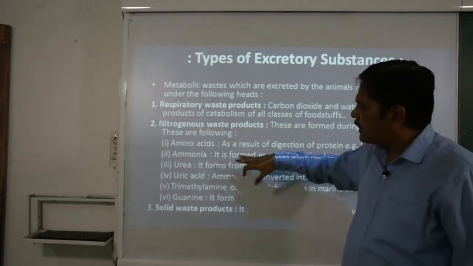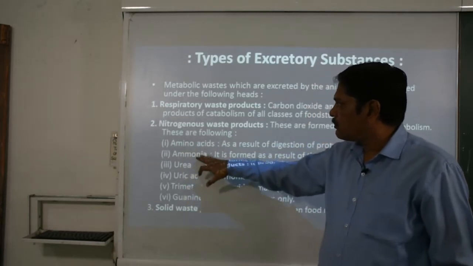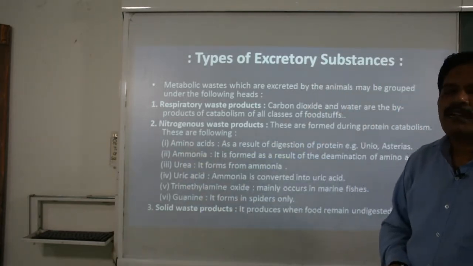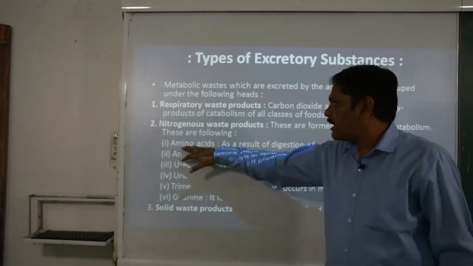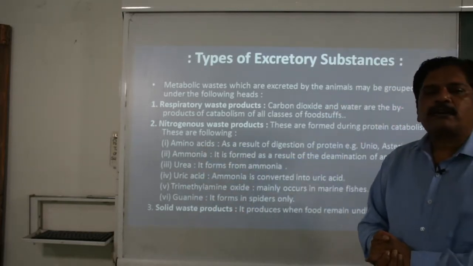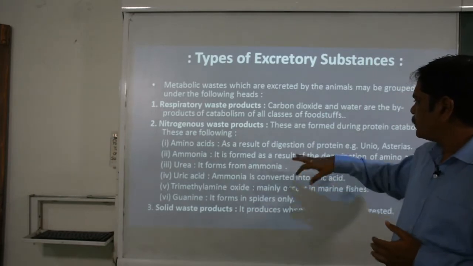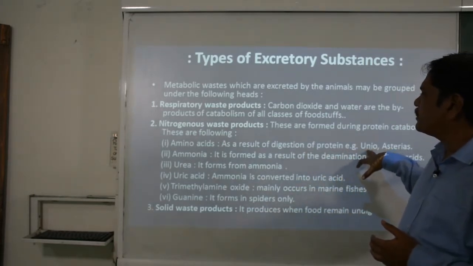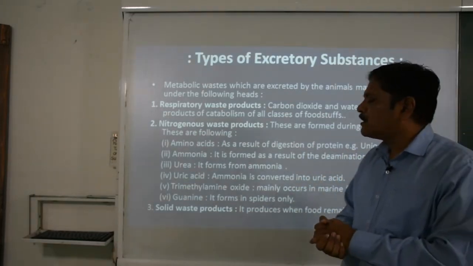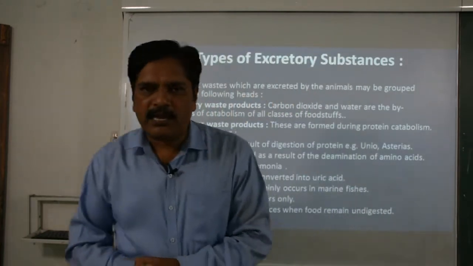So here we can categorize six nitrogenous waste products which are mainly produced in animals. The first one is the amino acid. You know that the breakdown of protein is responsible for producing these amino acids. Likewise, mainly producing urea and ammonia is there.